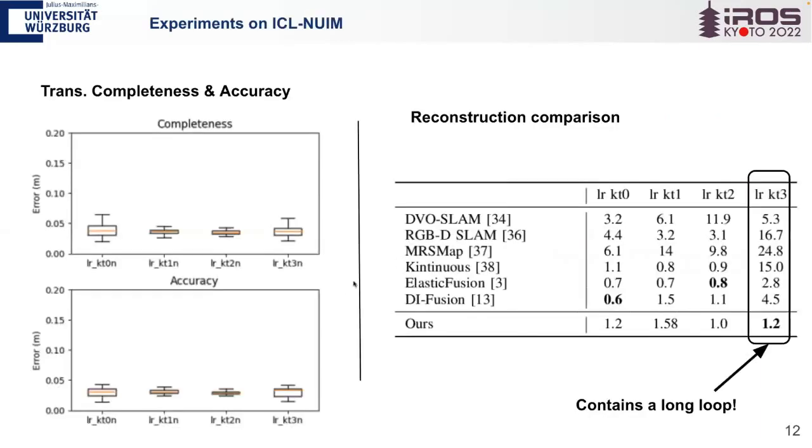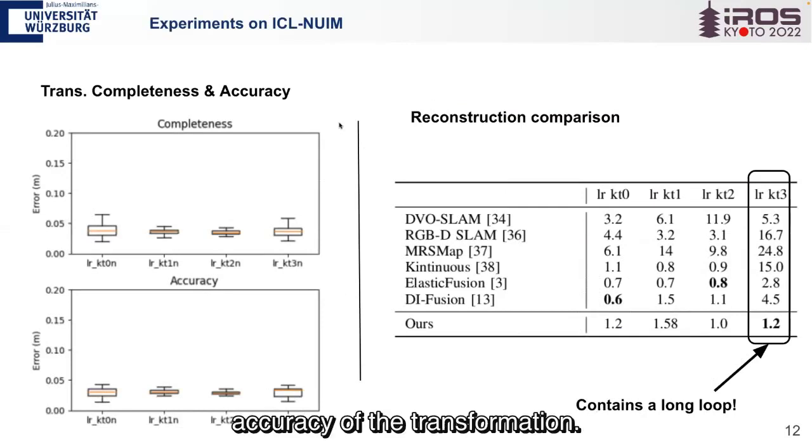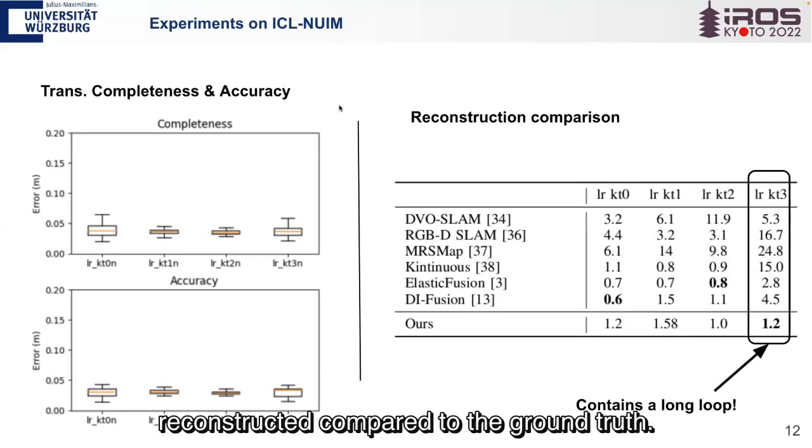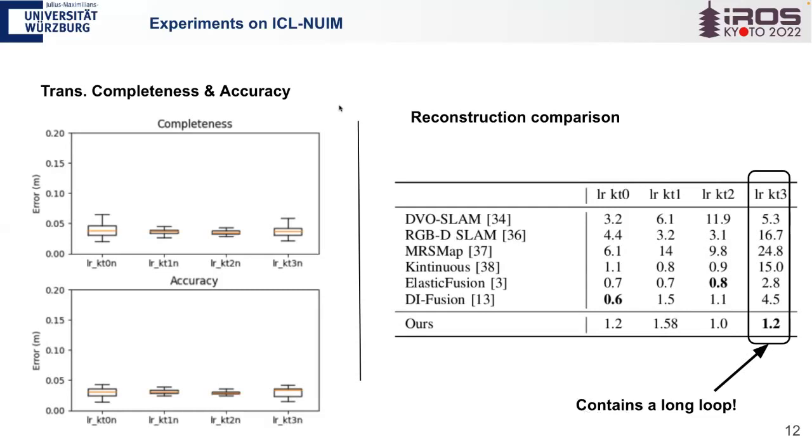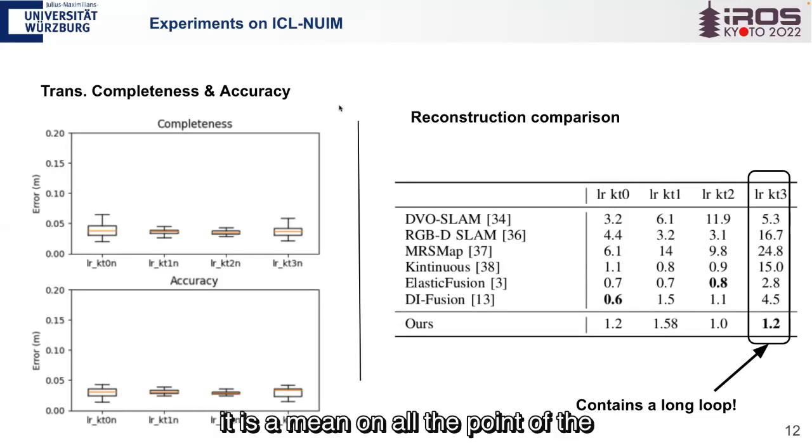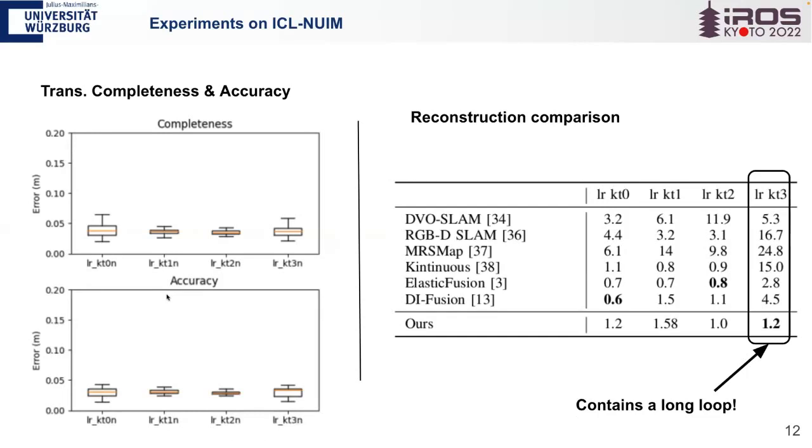First on ICL-NUIM, we evaluate the completeness and accuracy of the transformation. The completeness shows how well it was reconstructed compared to the ground truth, because it is a mean over all the points of the ground truth point cloud. And accuracy is the opposite, it is the average over all the points of the prediction.